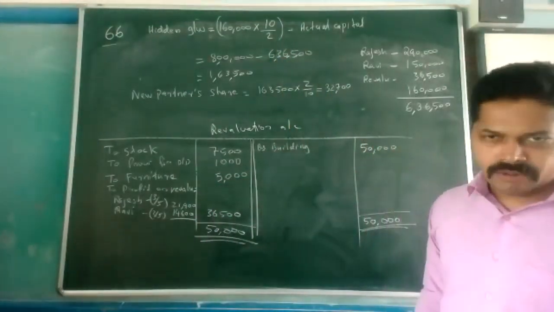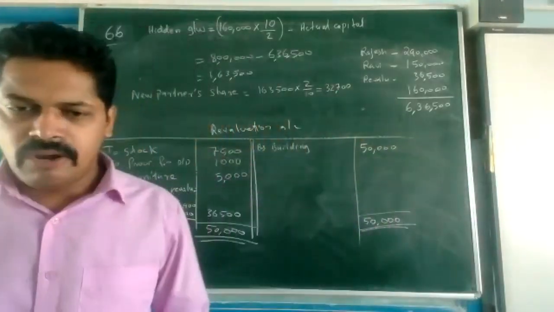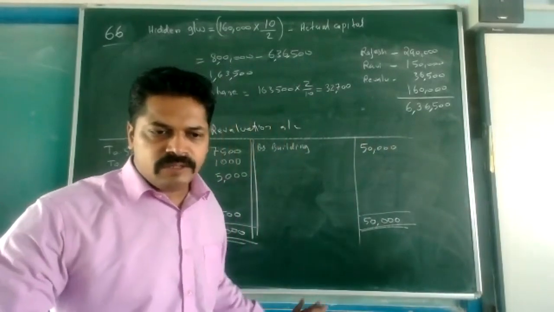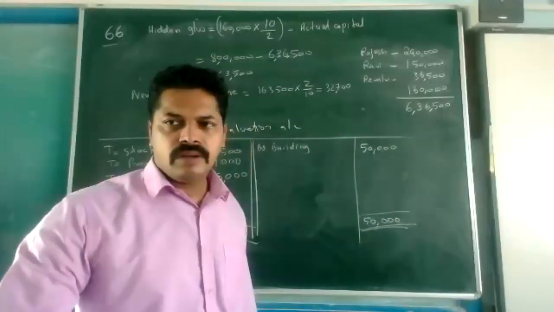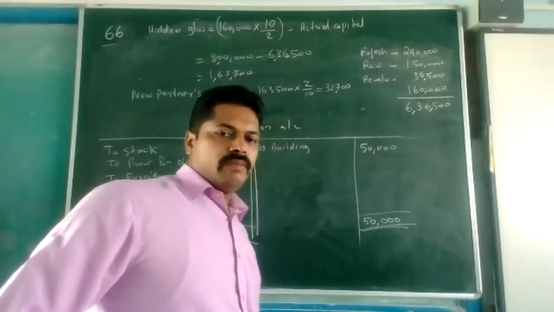Then capital accounts. Please make a capital account, a column for the capital accounts. Everything is going fine. Did you understand this much? Yes, sir. Okay. So make a capital account with 3 amount columns on each side.